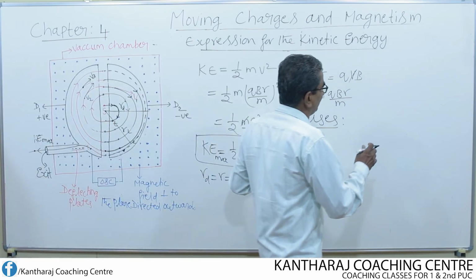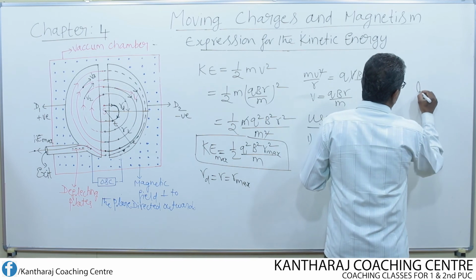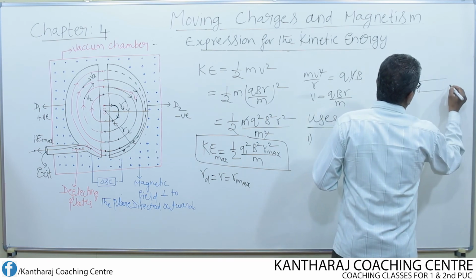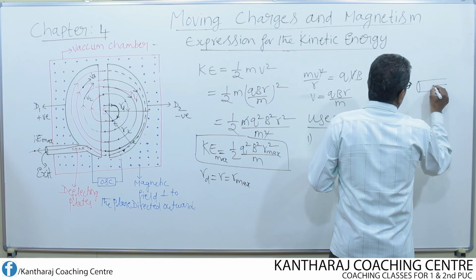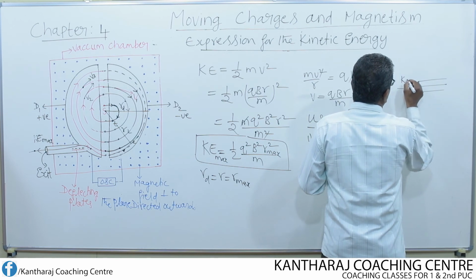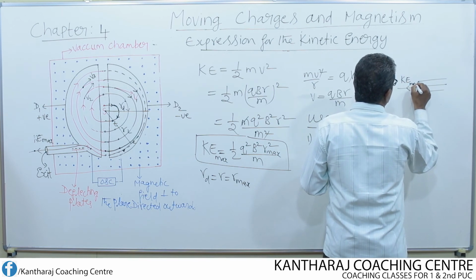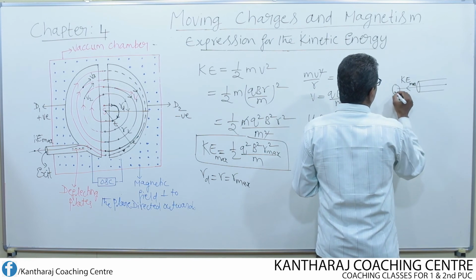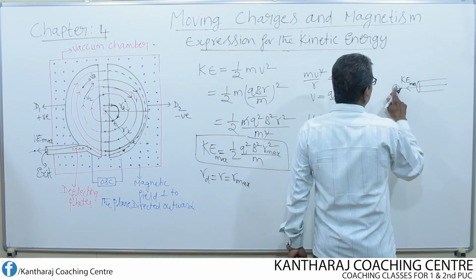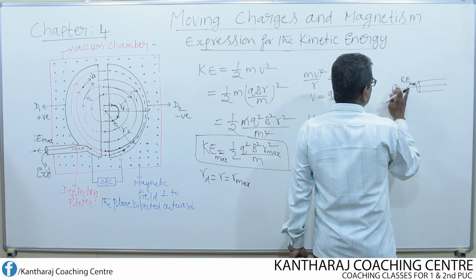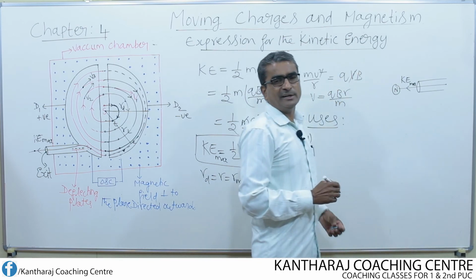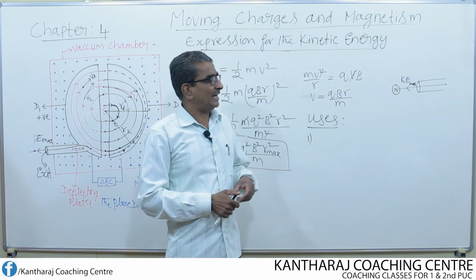I will draw one separate figure, only the exit part. So this is the exit part. Now when the particle comes out with maximum kinetic energy, it is made to hit an atom or the nucleus. So it is smashed on the nuclei of different atoms.